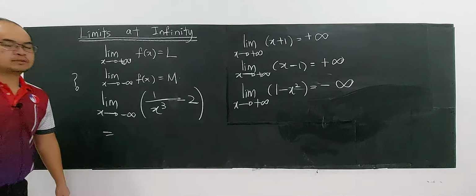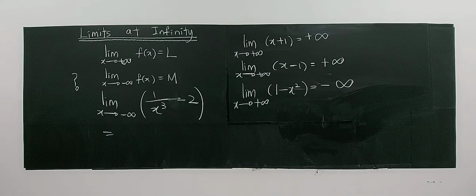Question mark. You should think for yourself. You should think about it. This is a concept. You must be mathematically ready enough to understand this concept.